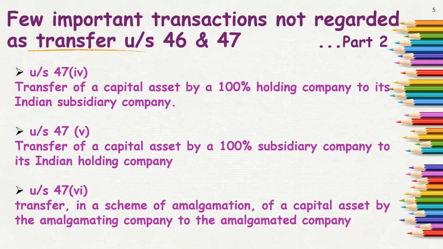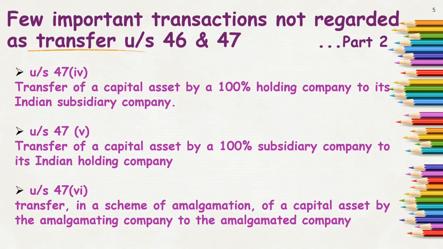When I am the holding company and I give such an asset to my 100% subsidiary company, holding 100% shares in it, then I become a 100% holding company. In this case I can give my capital asset and it will not be regarded as transfer, but it should be an Indian subsidiary company. The holding company can be Indian, foreign, anything, but the subsidiary company should be Indian.